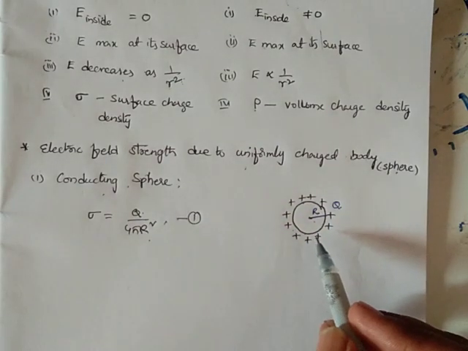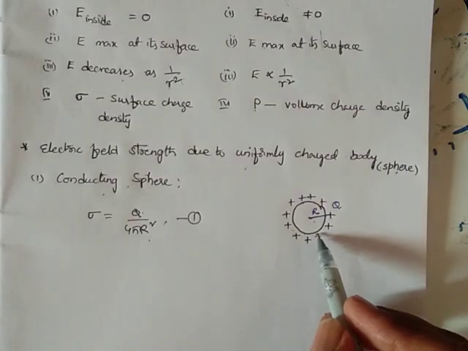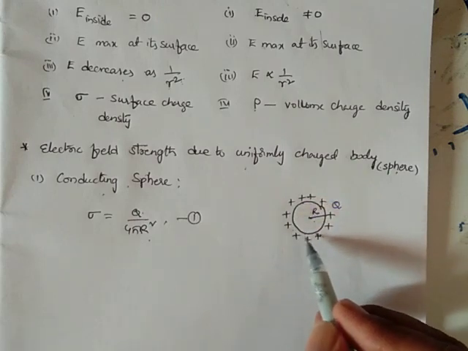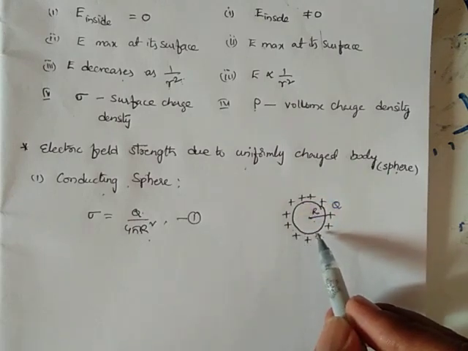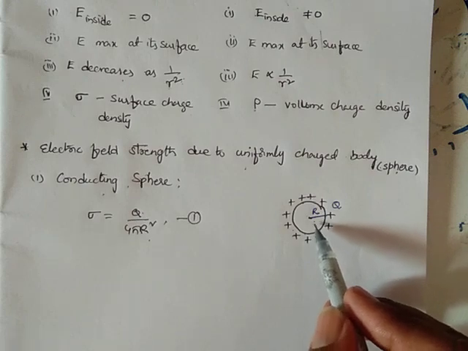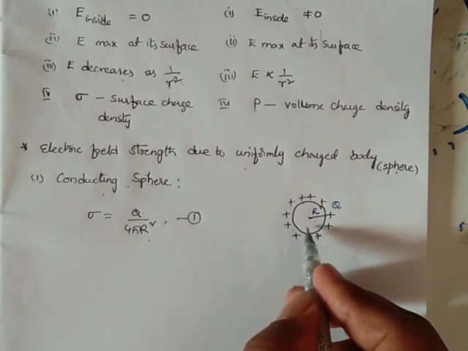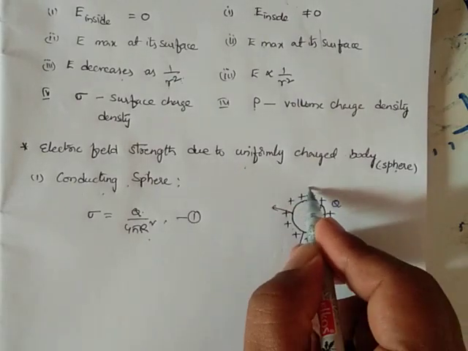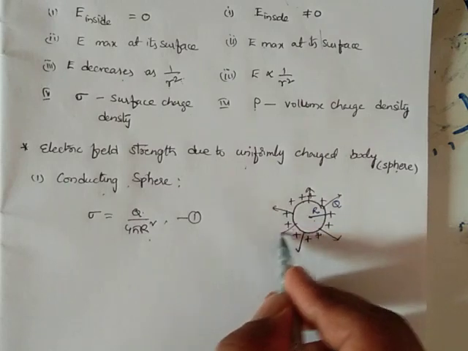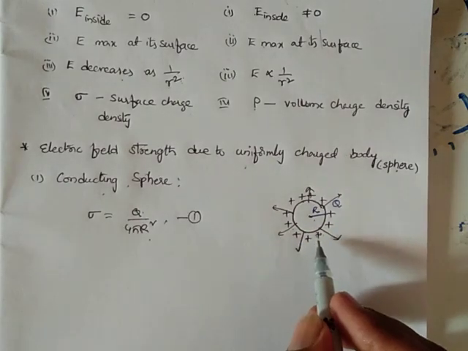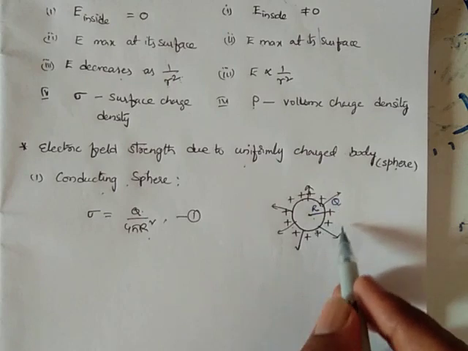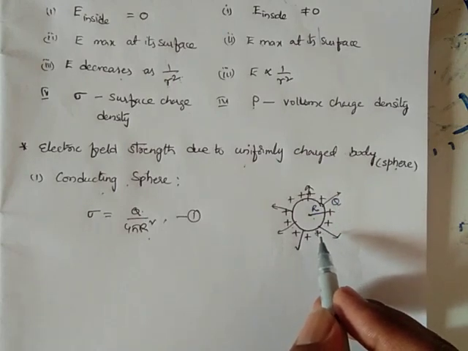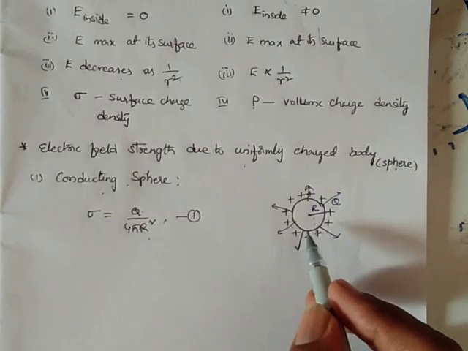From this figure we can say that the charge given to this sphere is uniformly spread on its surface. By symmetry, the direction of the electric field is radially outwards, because for a positive charge the field intensity is radially outwards. We studied that in the classroom and discussed it during the class. So it is radially outward in the surrounding of the sphere, which gives a feeling that it originates from the center of the sphere like a point charge.